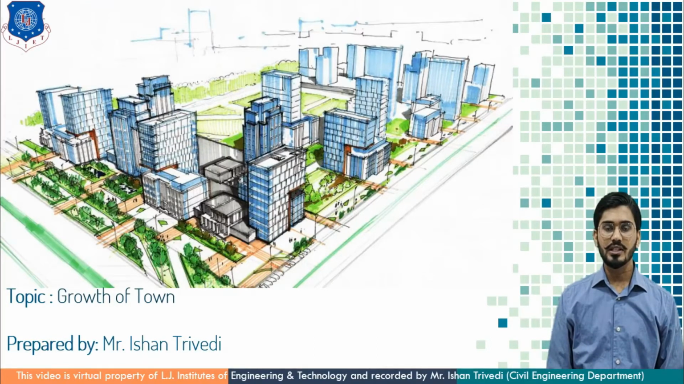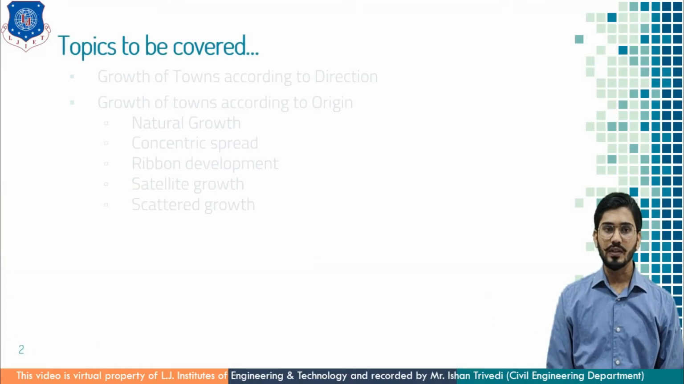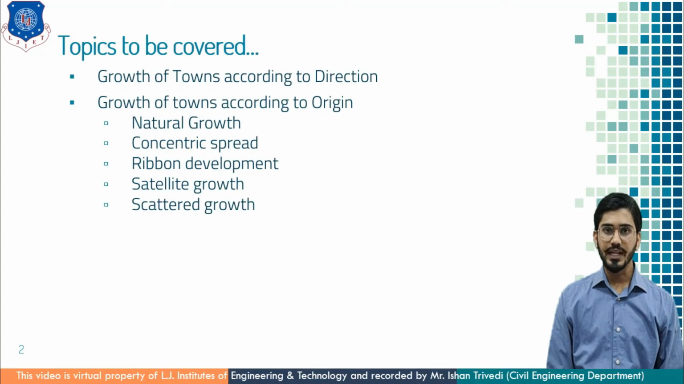Today I am going to discuss growth of town. In this session, I am going to cover growth of town according to direction, and growth of town according to origin, which is further classified as concentric spread, ribbon development, satellite growth and scattered growth.